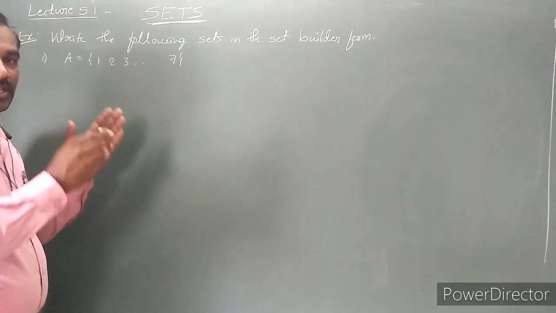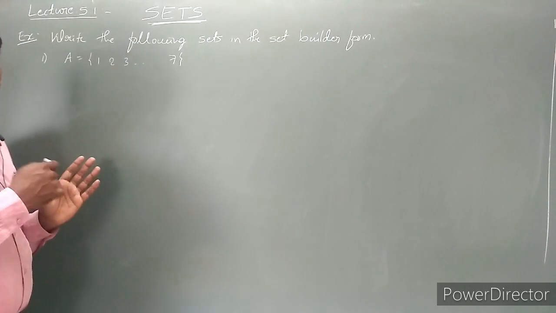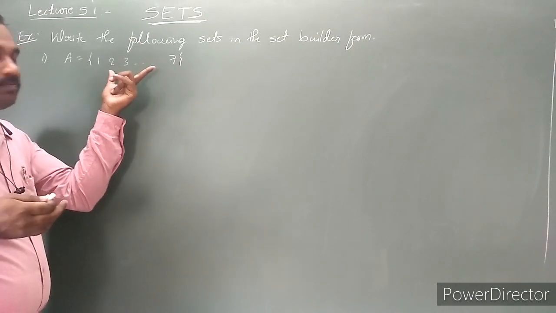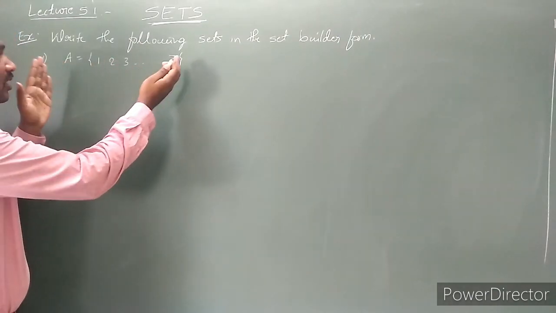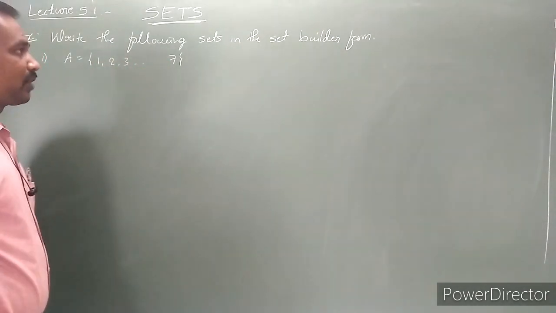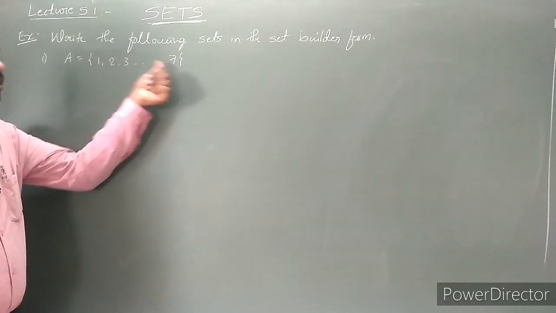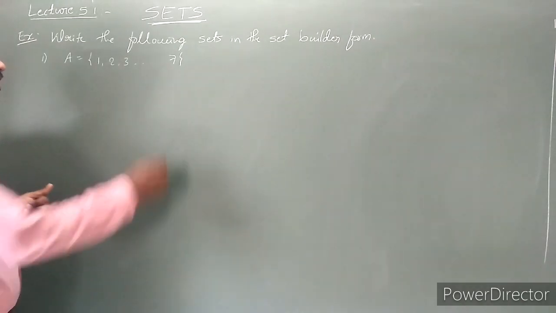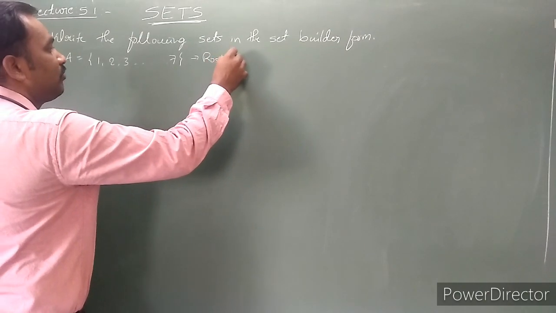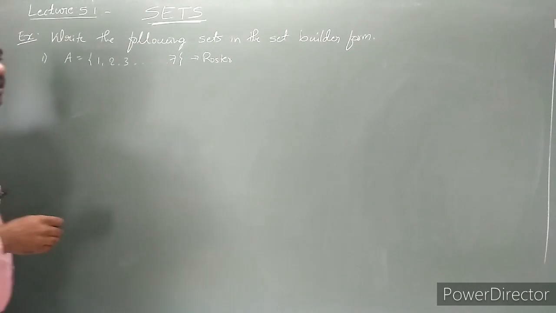In set builder form, the common property is stated, and in a tabular or roster form, we write the elements of the set separated by commas and enclosed in curly brackets. Here, which form of the set is it? The elements of the set are written separated by commas and enclosed in curly brackets, so it is said to be the roster form of the set. Now we need to convert this roster form into the set builder form.